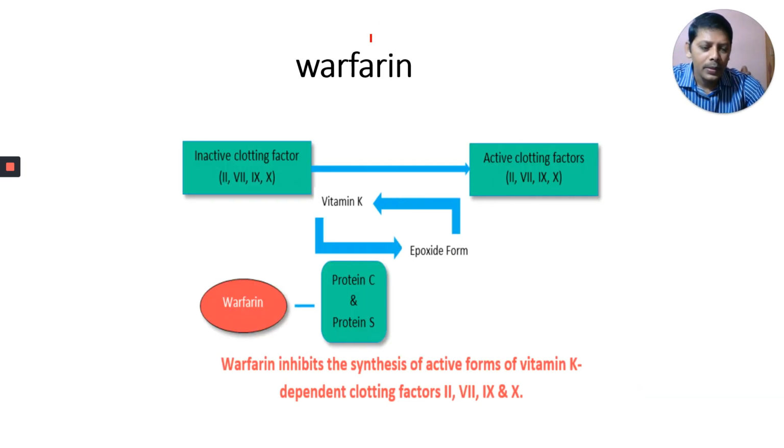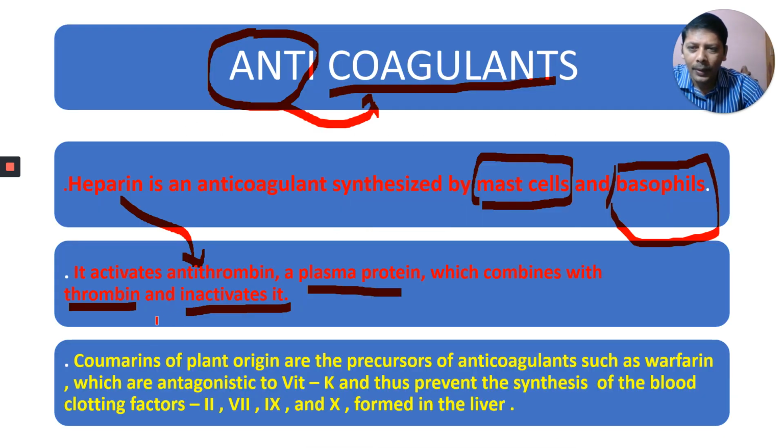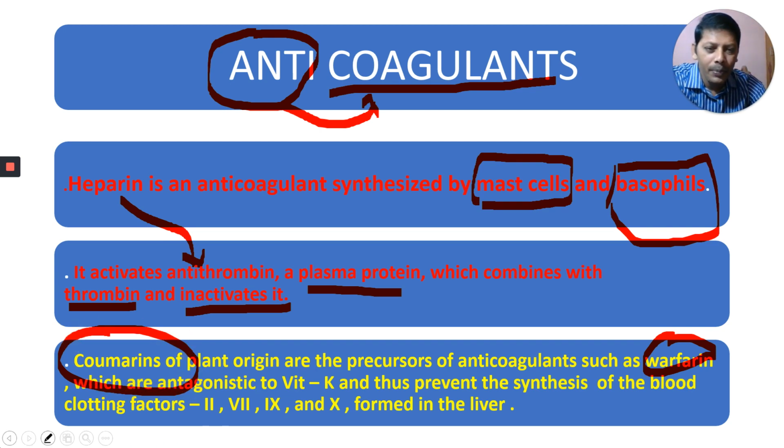Okay, next, the second one is warfarin. Coumarins of plant origin are the precursors of anticoagulants such as warfarin. Coumarins of plant origin are the precursors of anticoagulants.